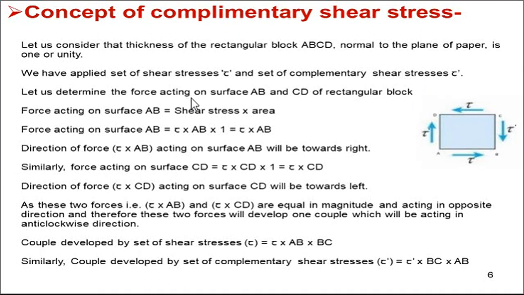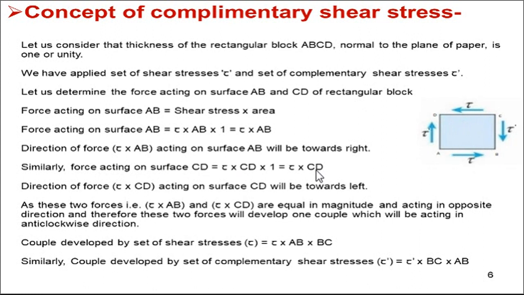Let us determine the force acting on the surfaces AB and CD of the rectangular block. The force acting on AB is very simple: the stress acting times the area. The stress is tau, and the area is AB into 1, where AB is the side and 1 is the thickness. So tau AB is the force, and its direction on the surface AB is towards the right.